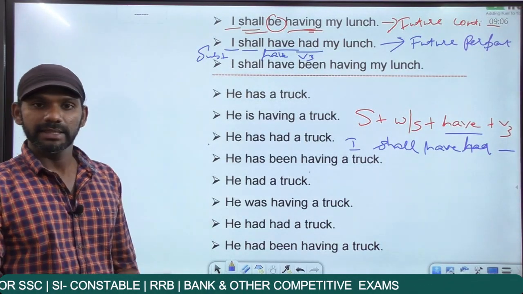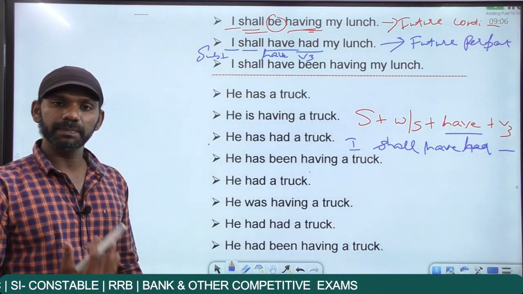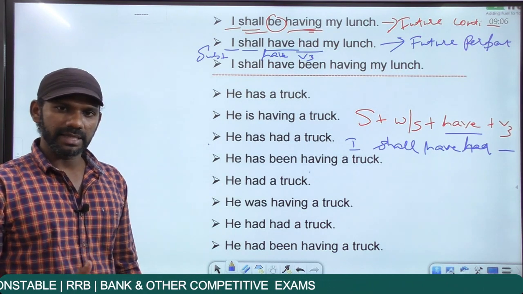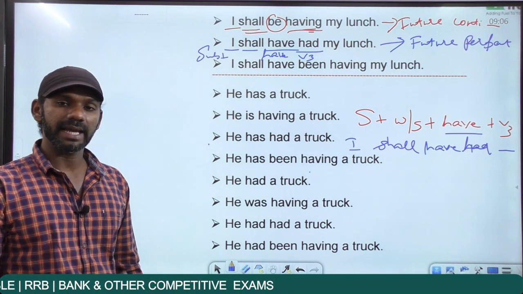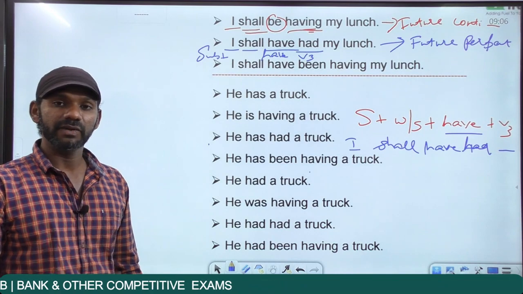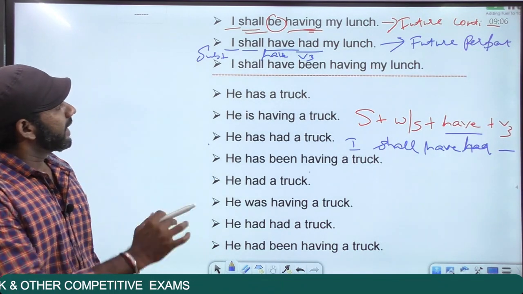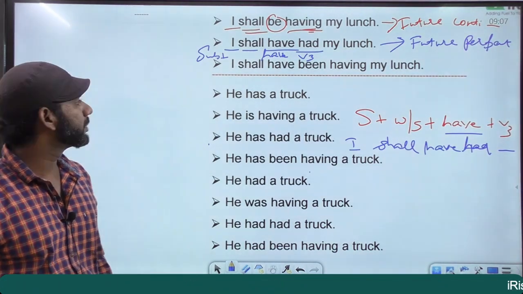Come to the next one. The last category is future perfect continuous. Subject plus will or shall plus have plus been plus V1 plus ing. I shall have been having my lunch.